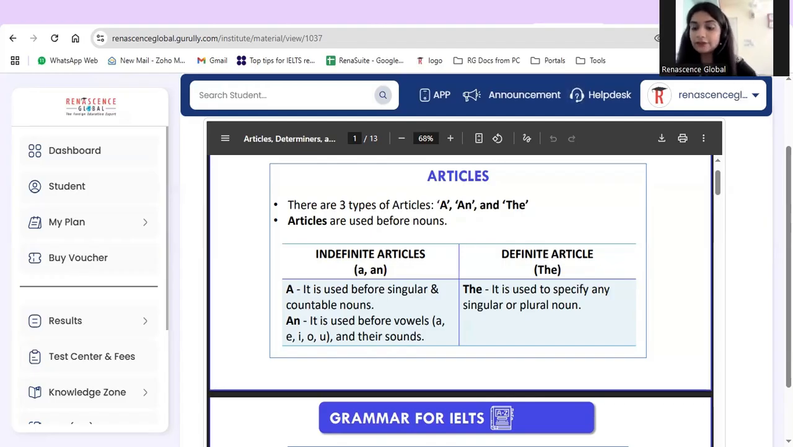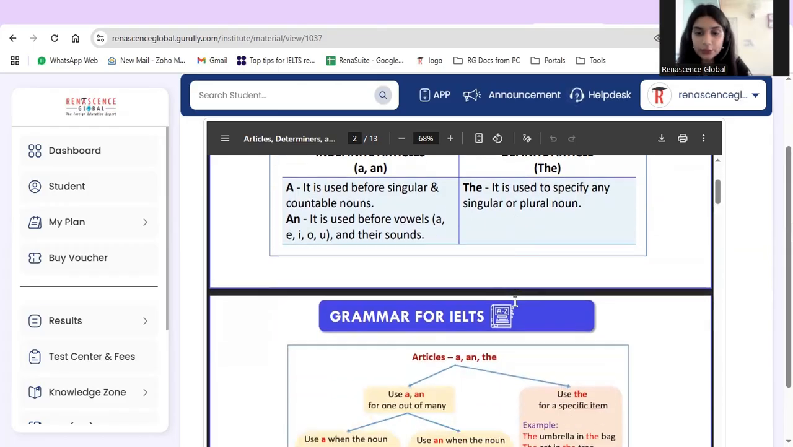So we all have this saying that we only use an for the vowels and for the rest we use a. But if we get into the deeper concept, a is used for all the countable and singular nouns, and an is used for all the nouns which start with vowels, which are a, e, i, o, u. Then we have the definite article on the other hand, which is the. It is used to specify any singular or plural form.